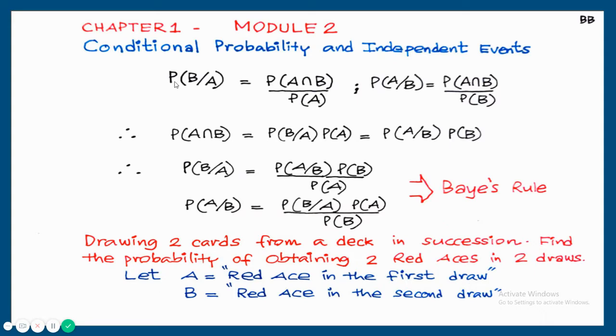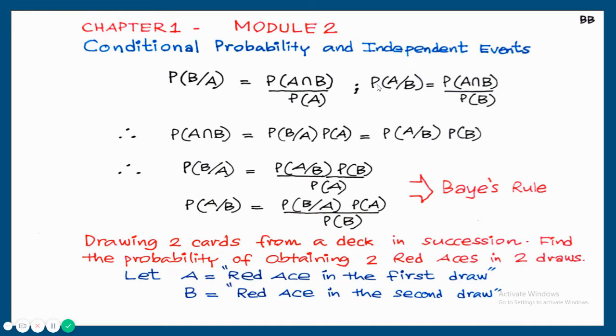That means here we are calculating the probability of B, but A has already occurred. According to the definition, probability of B given A is equal to probability of A intersection B upon probability of A.